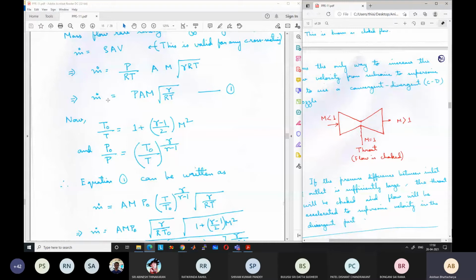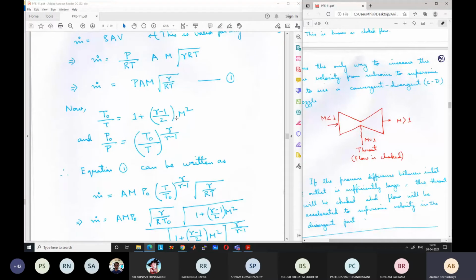Anyway, m dot is equal to P A M root over gamma by RT. Now we have already derived the relation T0 by T is equal to 1 plus gamma minus 1 by 2 M square. This is valid for any 1D isentropic flow. And P0 by P is equal to T0 by T to the power gamma by gamma minus 1. Again valid for any isentropic flow. It's an isentropic relation basically.